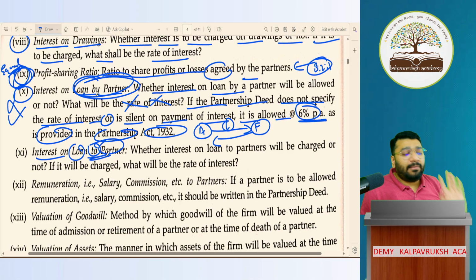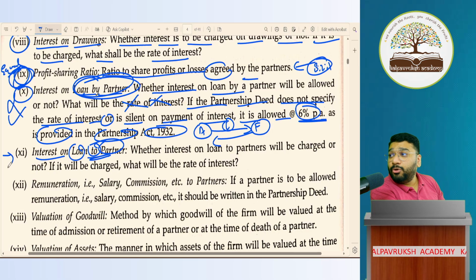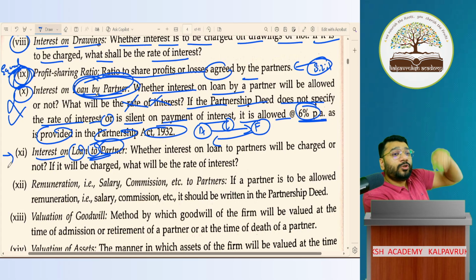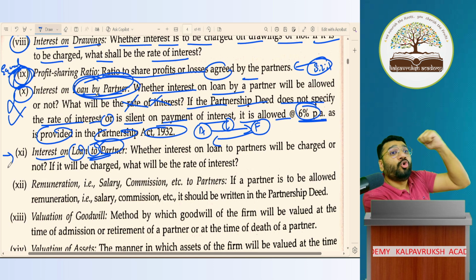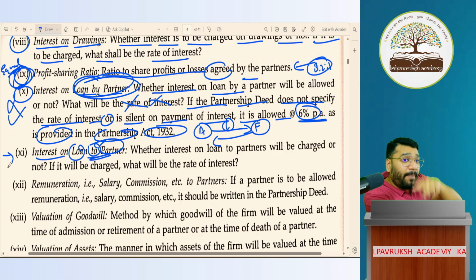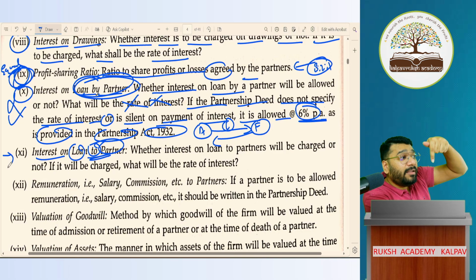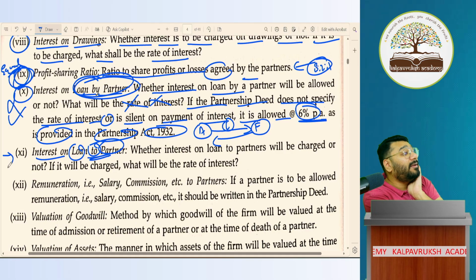Who gave money to whom? Tell me, people. In point number 11, who's giving money to whom? Firm is giving to the partner. Whose money? Who's enjoying? Firm's money, partner is enjoying. So who should pay interest? Partner should pay interest to the firm. For the partner to pay interest to the firm, in the agreement it should be mentioned that the firm will collect interest for this loan. And what rate they will collect, that also should be mentioned.